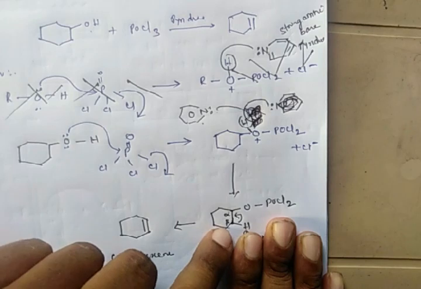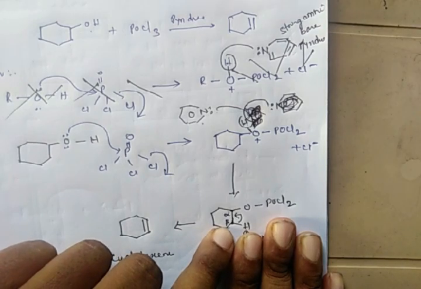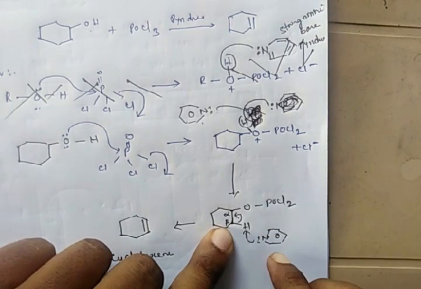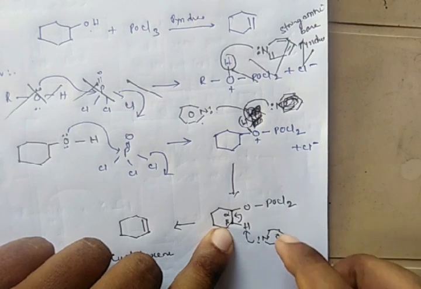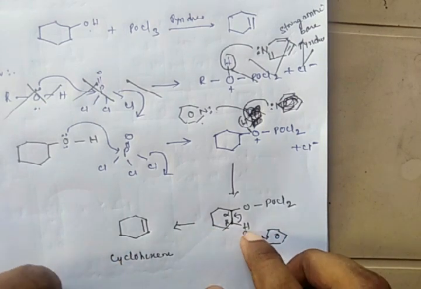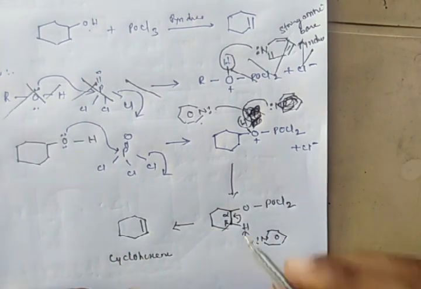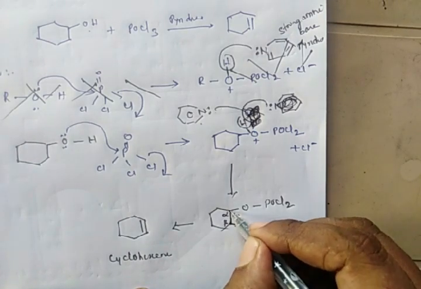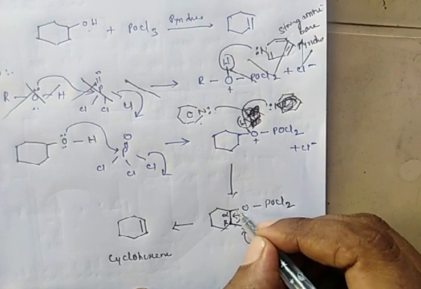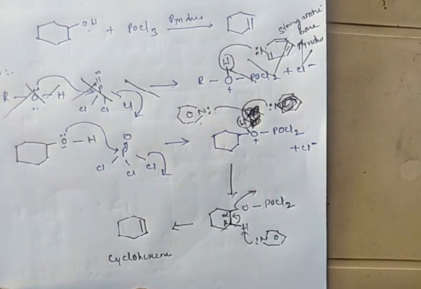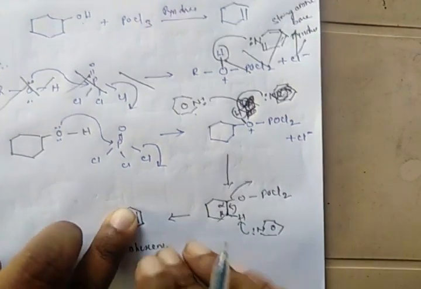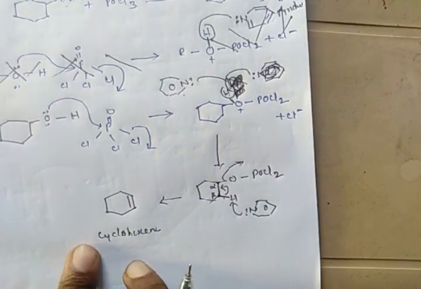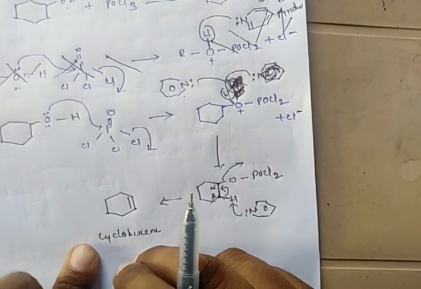The hydrogen atom at the beta carbon is acidic in nature. So whenever the pyridine molecule present in the reaction medium abstracts this beta hydrogen atom, the electrons present in this carbon-hydrogen bond will shift to form the carbon-carbon double bond. As a result, the leaving group leaves from the molecule, and we will get cyclohexene. This is about dehydration of alcohols with POCl3 and pyridine.